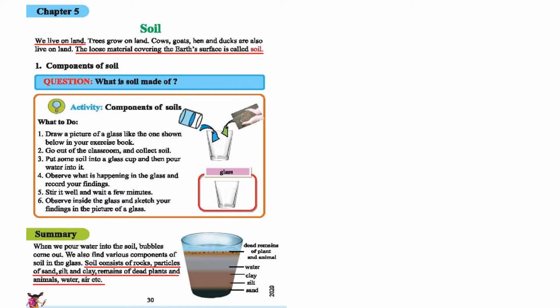If you look at the picture, you can see that the heaviest part is the sand, and it lies at the bottom of the glass. Then we can see some silt, then the clay, then the water, and the top part is the dead remains of plants and animals. So we have found out that soil consists of rocks, particles of sand, silt, clay, and the remains of dead plants or animals. Also there are water and air.